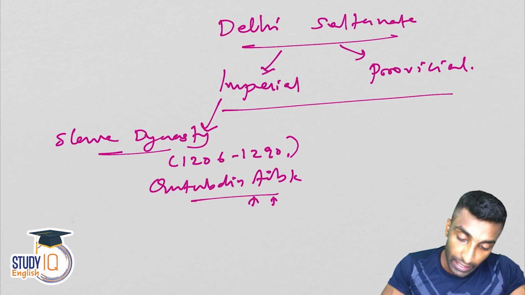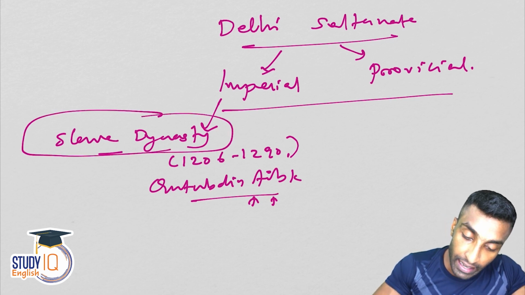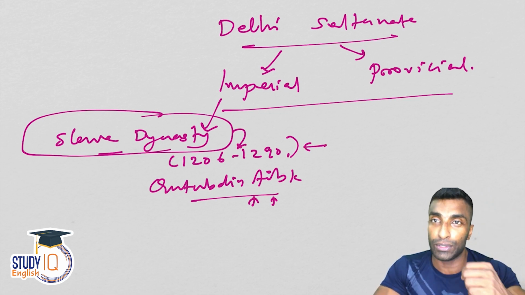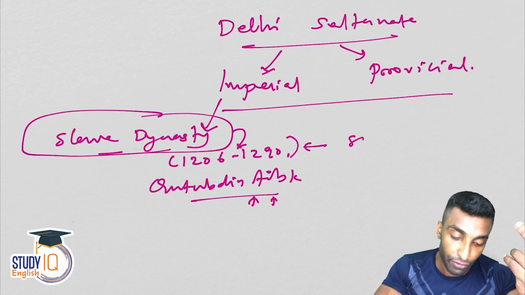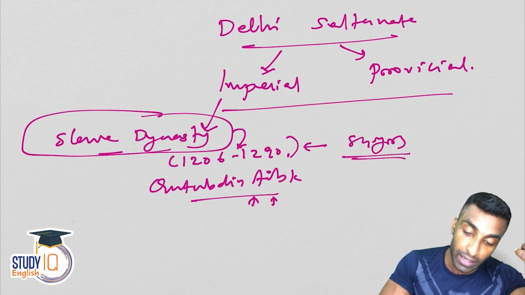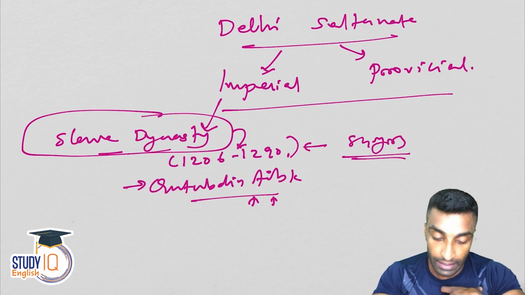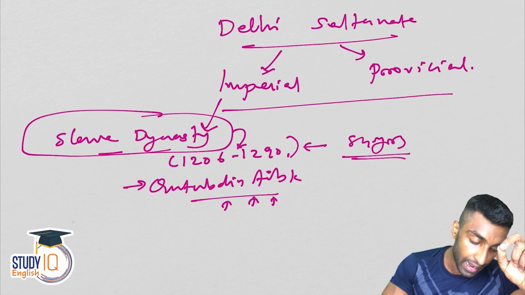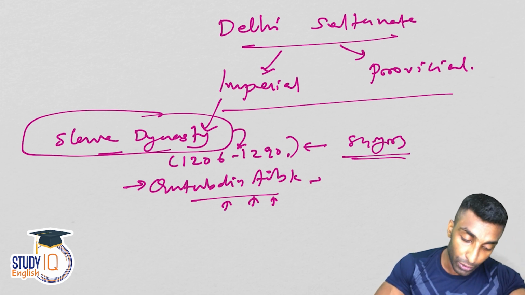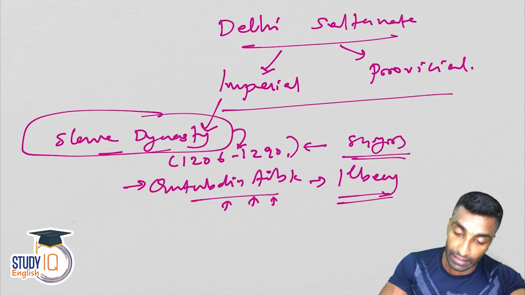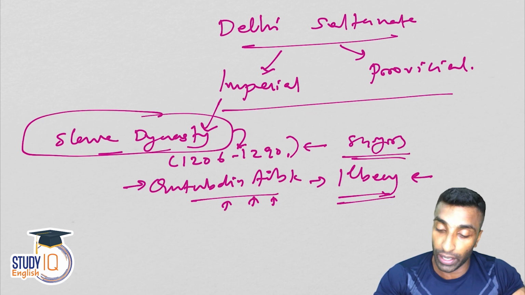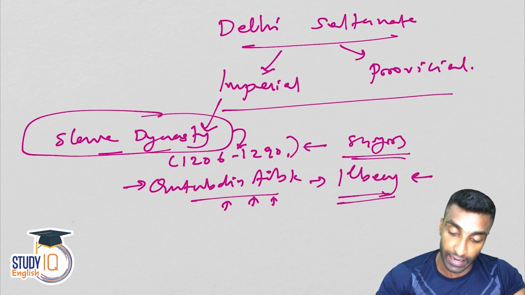So the Delhi Sultanate actually started from the Slave dynasty in 1206, and it was a short period, 1206 to 1290, which is around 84 years. Qutbuddin Aibak founded the Slave dynasty, and he is the only ruler from the Slave dynasty. All the rest of the rulers belong to the Ilberi dynasty. Just remember these things, guys.